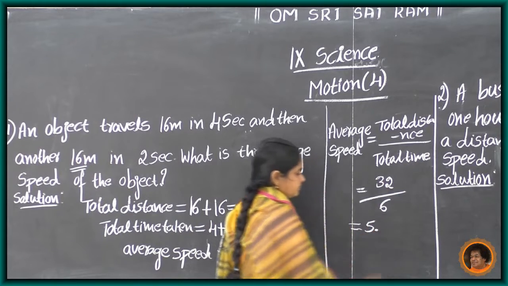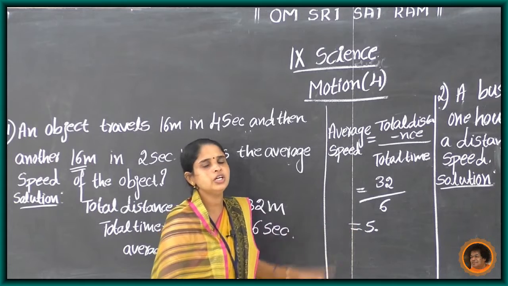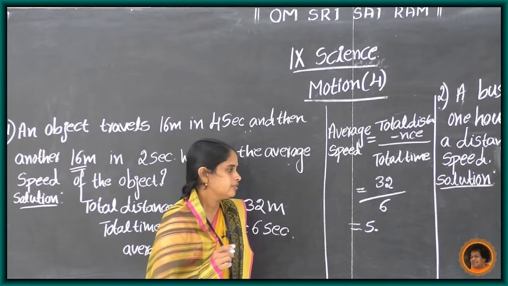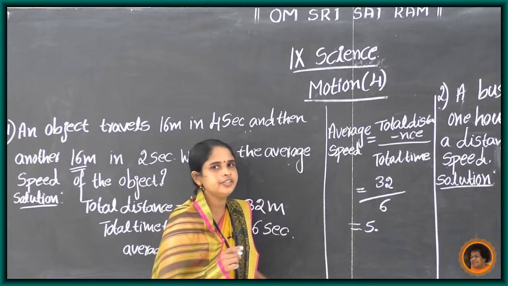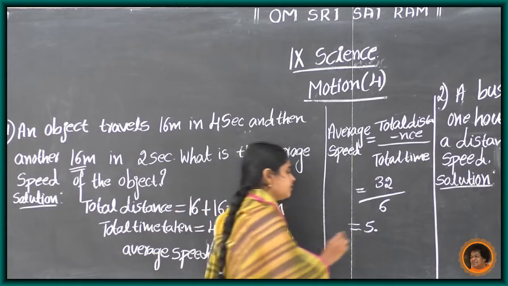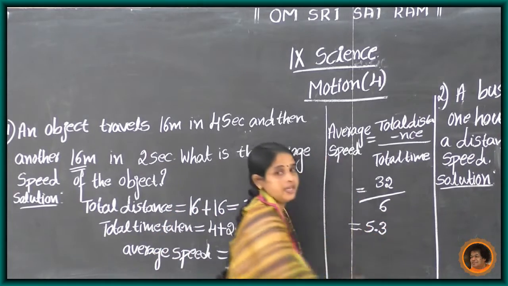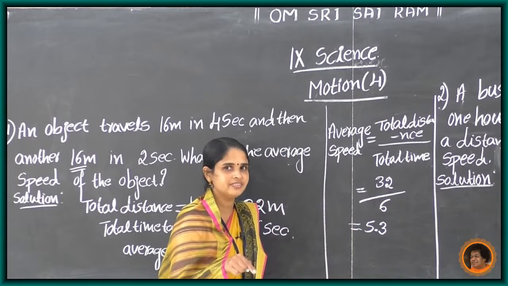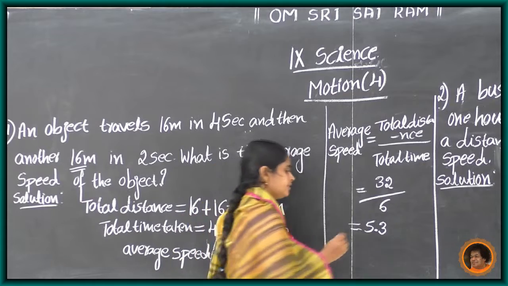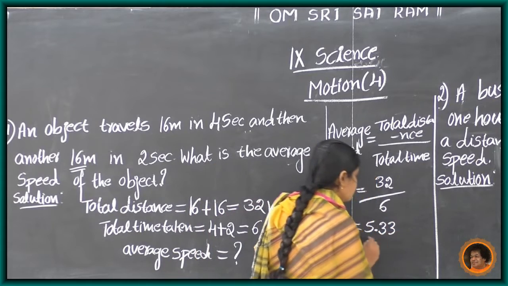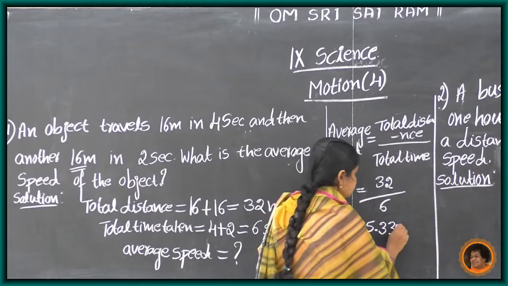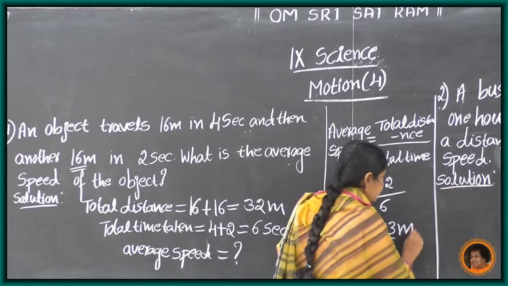Bring down 0, 20. 20 divided by 6: 6 threes are 18, again 2 remains. Again 6 threes are 18. So 5.333, it continues.